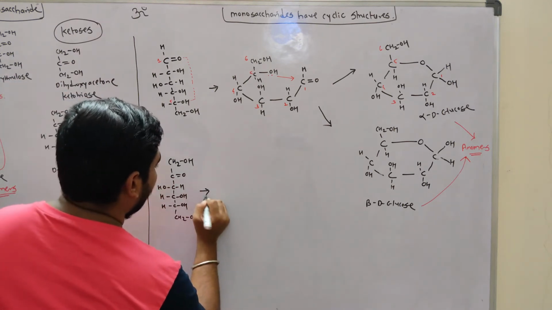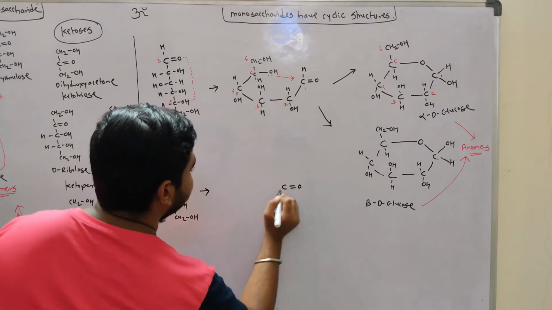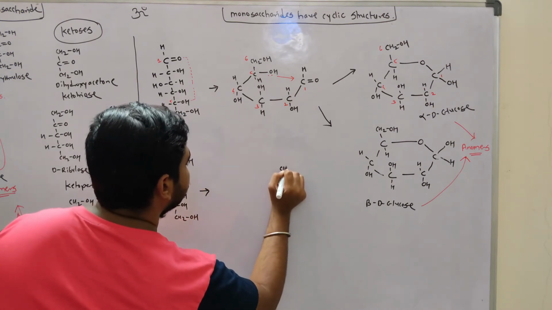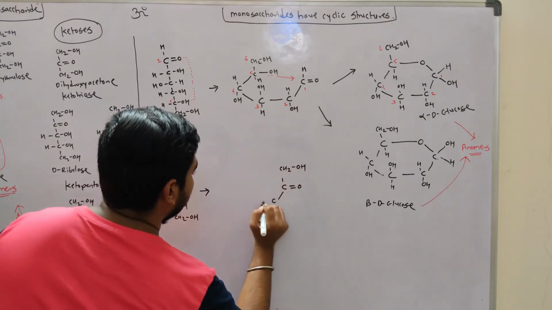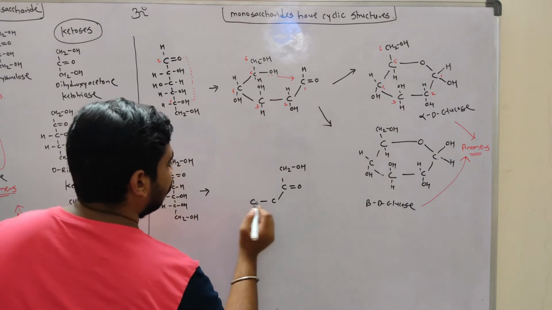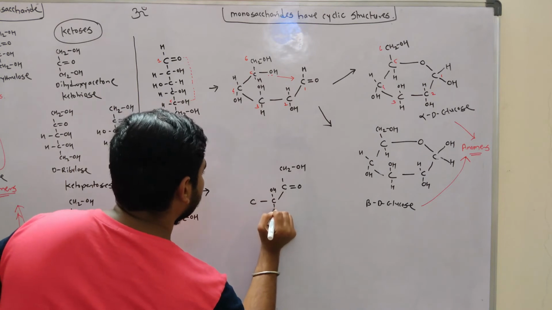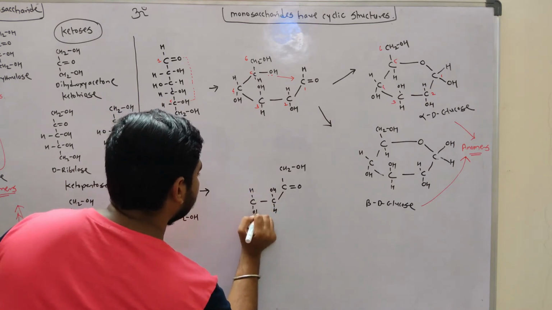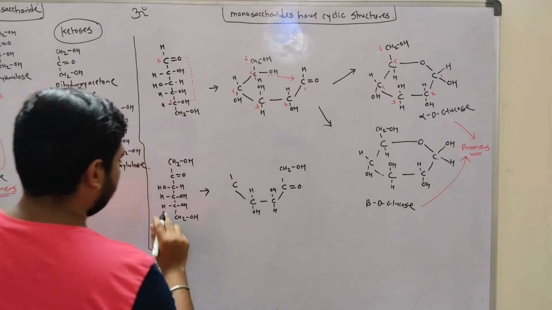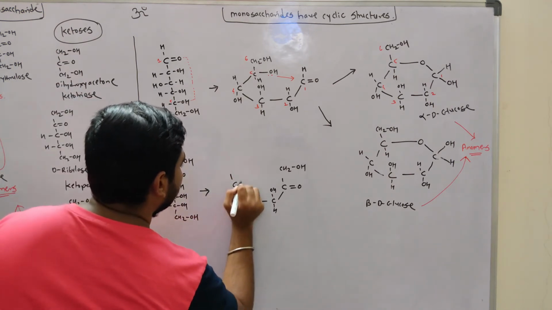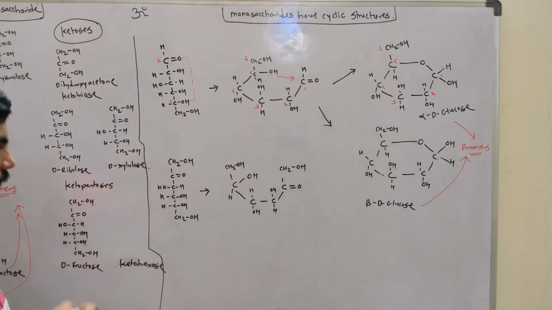This is the carbonyl carbon with O, attached to CH2OH, then carbons with OH, H, H, OH, and this carbon attached to the previous one has H and OH, and CH2OH.